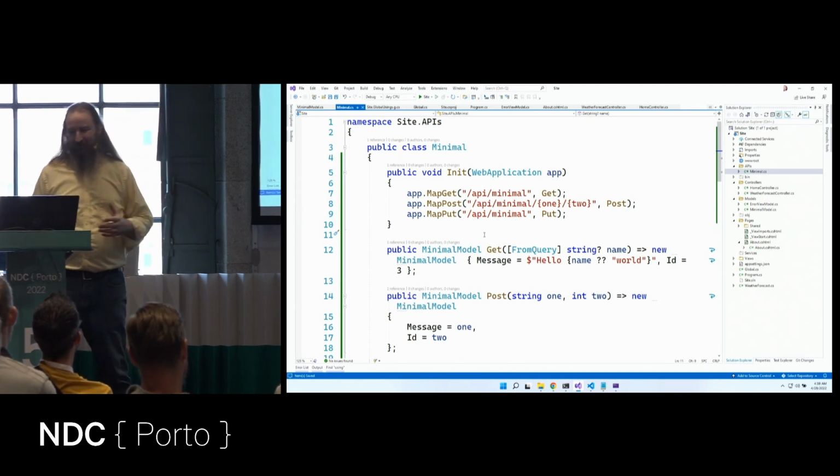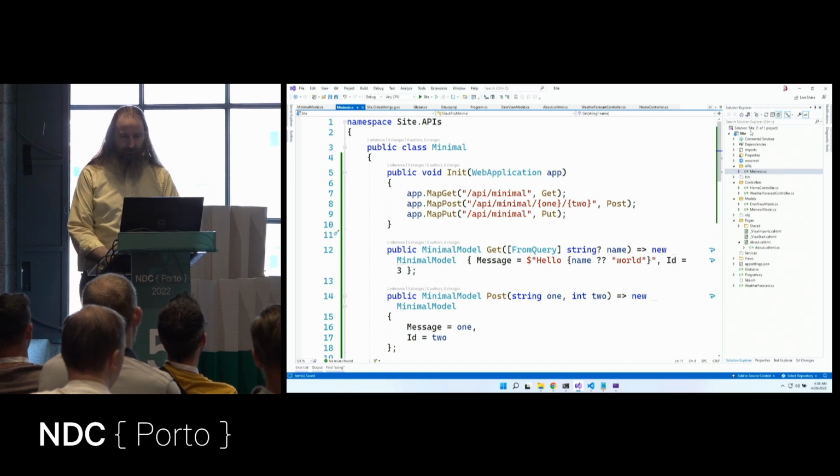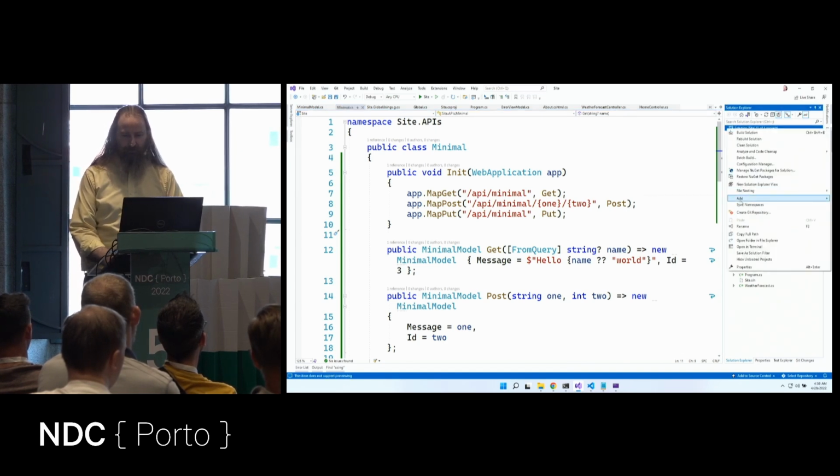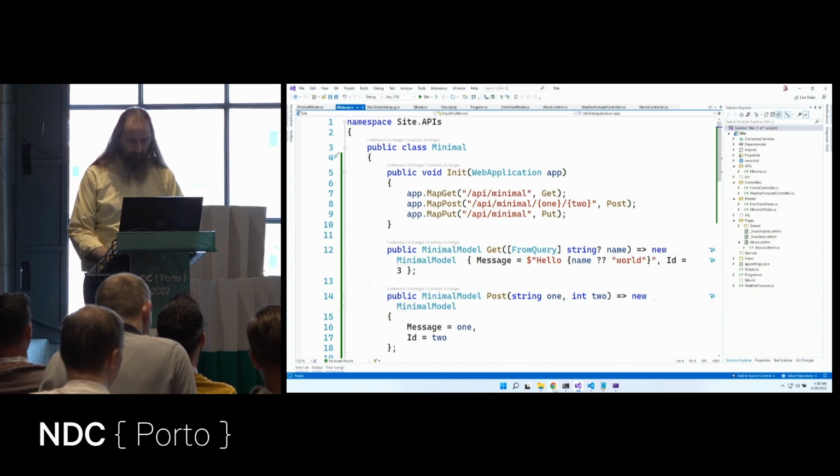So let's take a look at testing. How might we test this application? Now I could definitely say, let's go add another project and we could go reach into our projects and do that. But we've got the code right here.